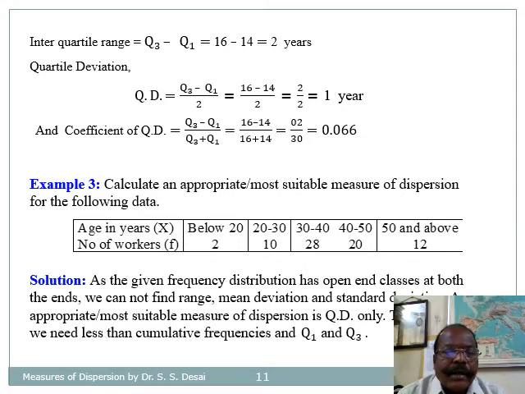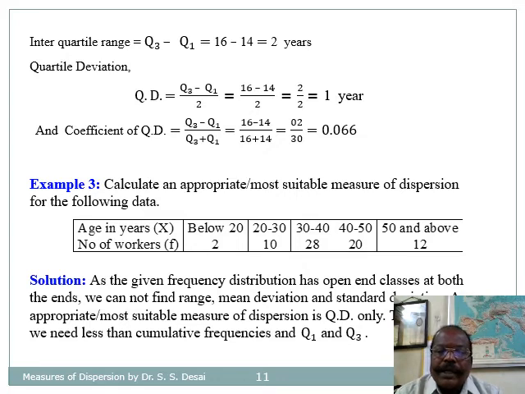The third example on range and quartile deviation is based on continuous frequency distribution. Calculate an appropriate, that is the most suitable, measure of dispersion for the following data: age in years and number of workers.